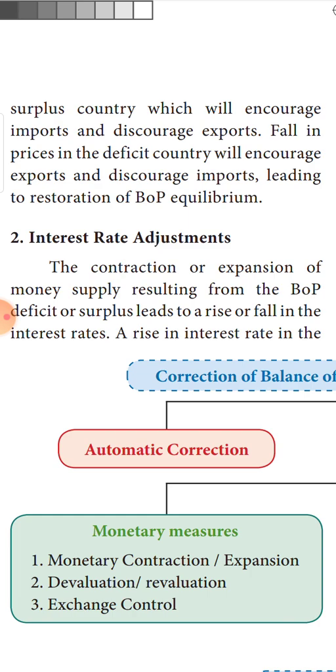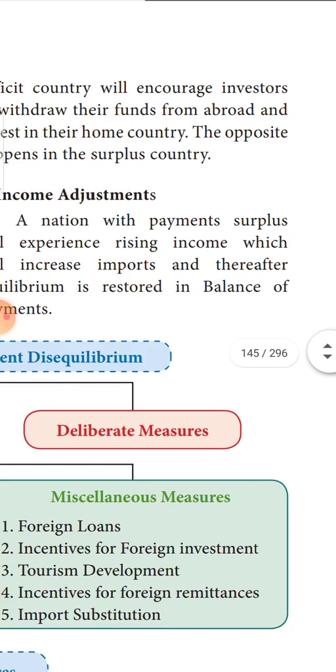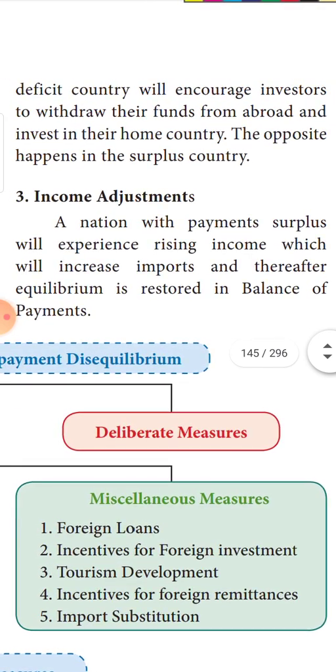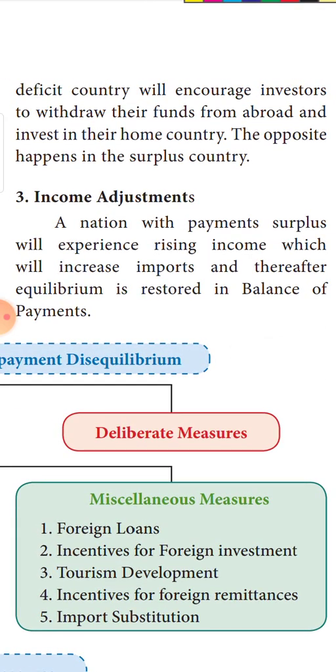Next is interest rate adjustment. This is also similar to the price of commodities. Interest rate is with respect to capital borrowings. The contraction or expansion of money supply resulting from balance of payment deficit or surplus leads to a rise or fall in the interest rate. Like how price is applicable for goods and services, interest is applicable for the funds that are being borrowed.